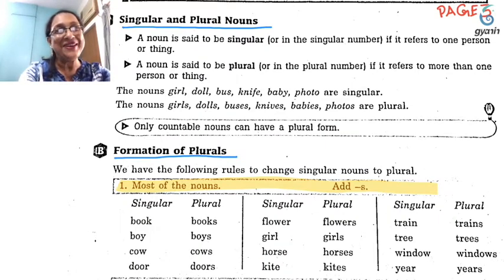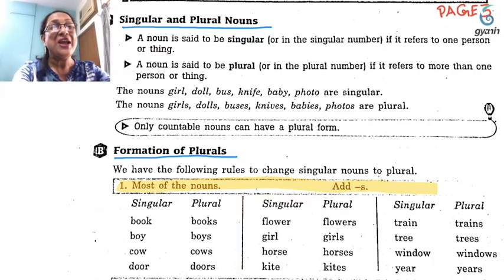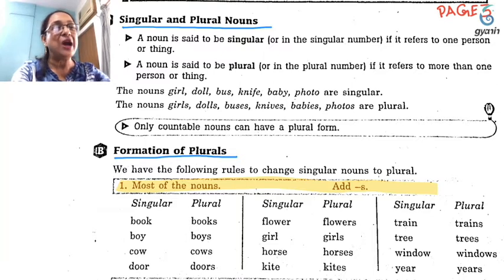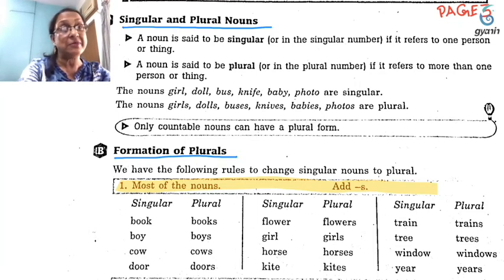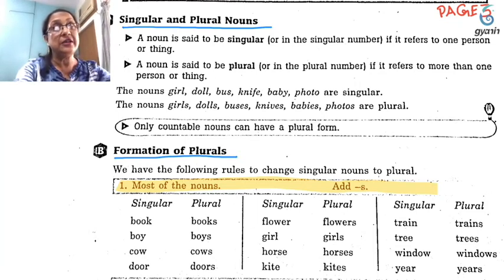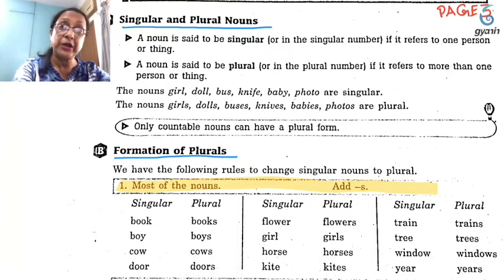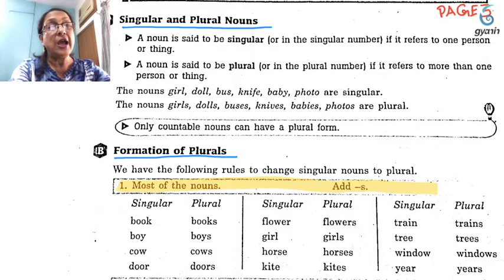So children, actually I had forgotten that I had not taught you singular and plural nouns as such. So I am doing it now, and as you know, I have already taught you a noun is a naming word. It is the name of a person, place, animal and thing. And I have also taught you two kinds of nouns, proper noun and common noun. And today I am going to teach you the number of nouns.